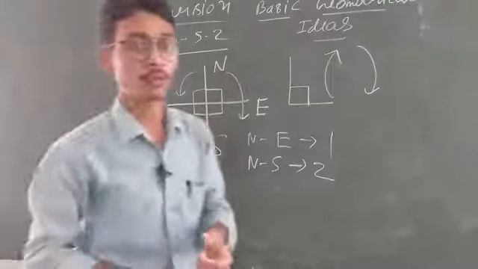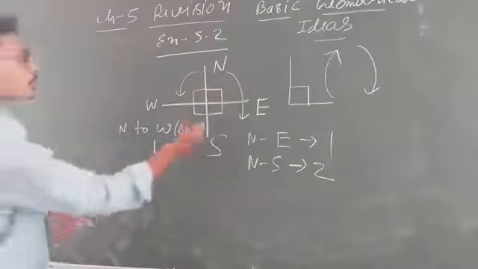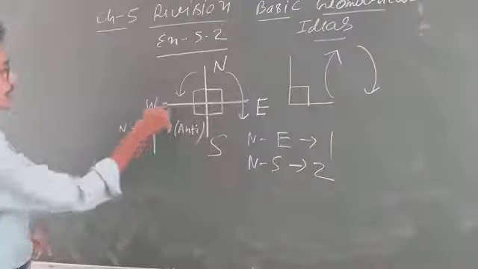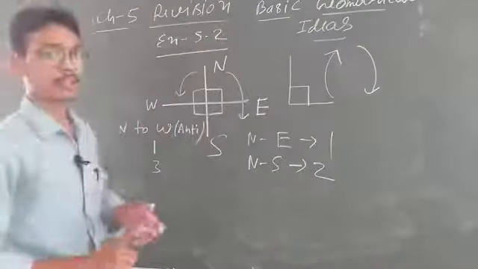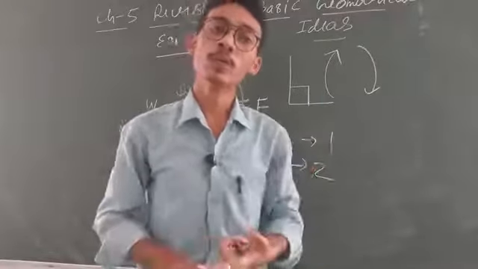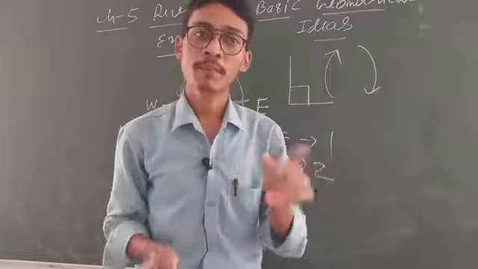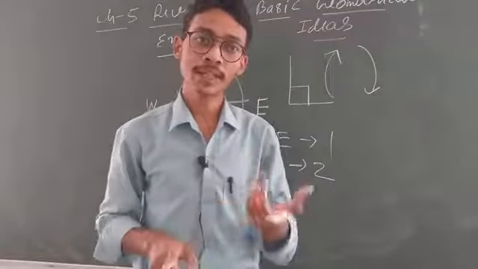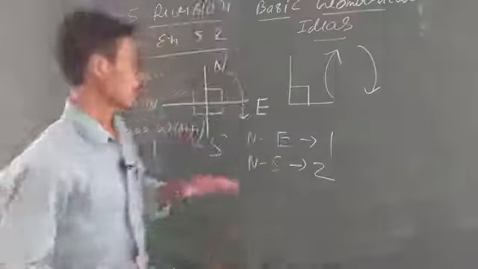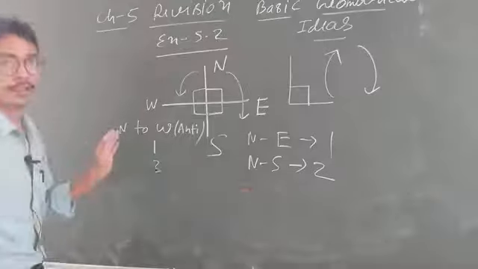But if I want to know north to west clockwise, how many right angles? So clockwise: first right angle, second right angle, third right angle, that is 3 right angles. So there is a difference. Clear? You have to understand clockwise and anti-clockwise. If nothing is mentioned in the question, you have to solve according to clockwise. But if it is mentioned anti-clockwise, you have to solve according to anti-clockwise. Clear student? So now I think you are able to understand that clockwise means right hand side, anti-clockwise means left hand side.